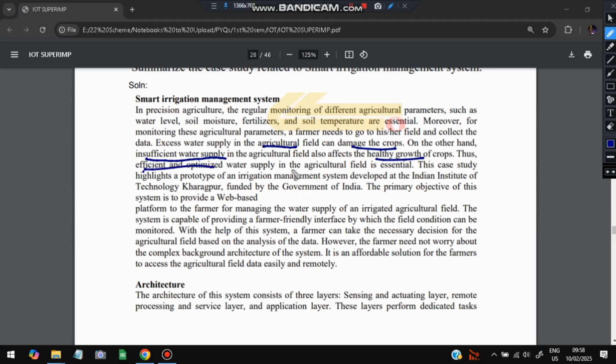It is true for the soil also, what kind of soil it is and what seeds are being put inside it. All those things need to be managed without human intervention. Automatically it should happen based on smart sensors. The sensors will sense the level of water, whether the soil is healthy or not, and whether any nutrients are required or not, and it will inform the user, so the user will do those things. It will manage all the irrigation parts. This is the smart irrigation management system.